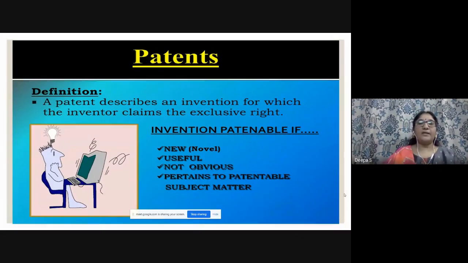A patent describes an invention for which the inventor claims the exclusive right. What are all the inventions which can be patentable? It must be novel, that is new, like the novel coronavirus. It must be a new thing, useful, and not obvious, which means not vague or confusing. An indefinite thing cannot be patented. It must be definite and clear, and pertain to patentable subject matter. These are all the things you can patent.